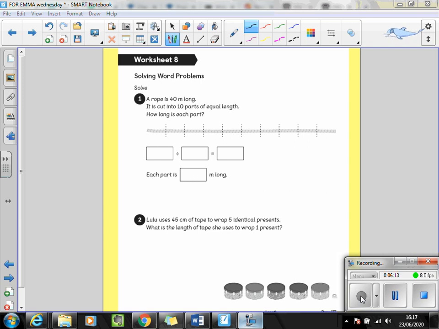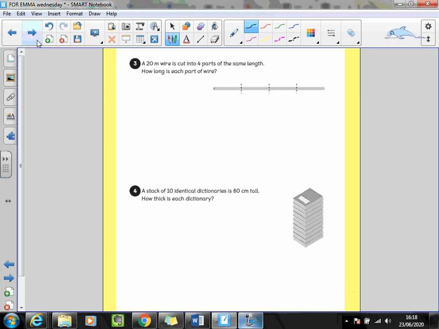Lulu uses 45 centimeters of tape to wrap 5 identical presents. What is the length of tape she uses to wrap just one of those presents? Question 3. A 20-meter wire is cut into 4 parts of the same length. How long is each part of wire?